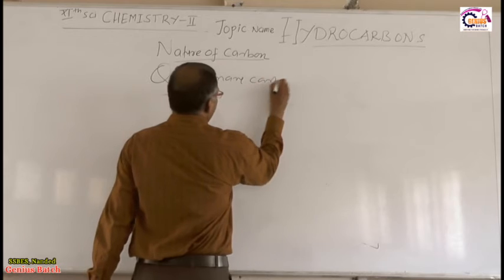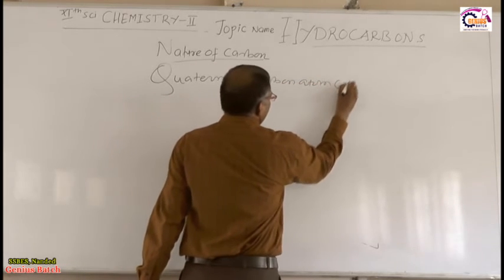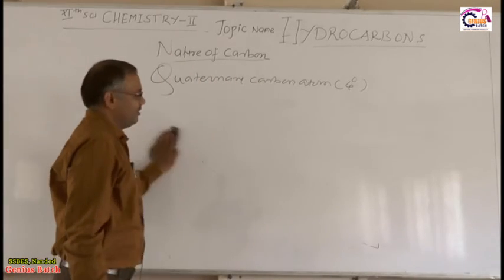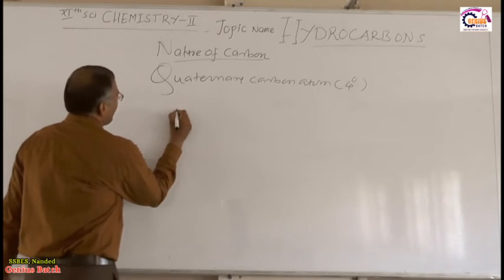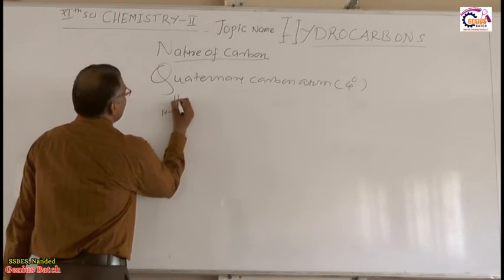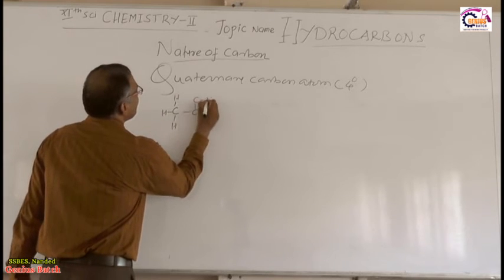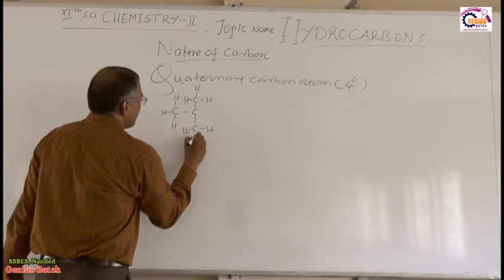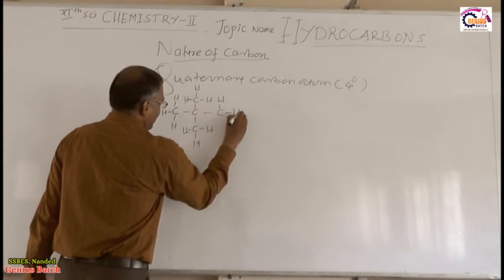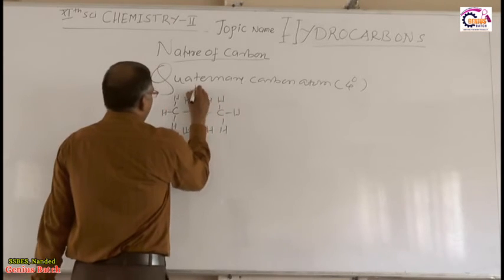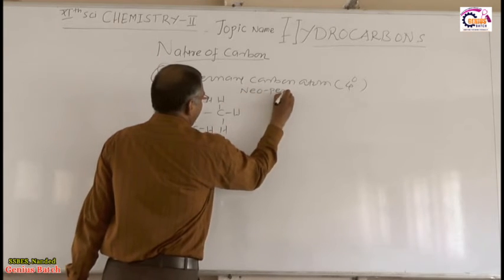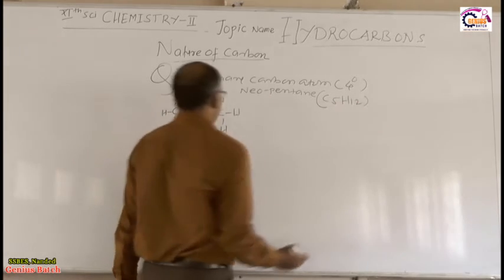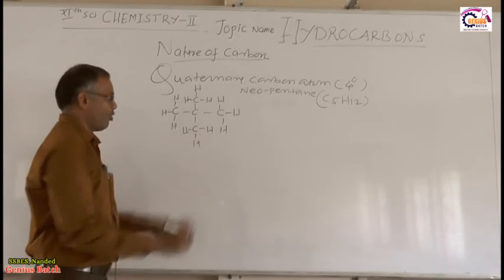quaternary carbon atom. So quaternary carbon atom can be shown by the 4 degree. Okay, so therefore this is the quaternary carbon atom. An example of quaternary carbon atom I can write: CH3, CH3, CH3 and CH3, right? Okay, so what is this? This is called neopentane. How many carbon atoms are there? 5 carbon atoms are there. How many hydrogen atoms are there? 12. Right? Okay. So this is an example of quaternary carbon atom.